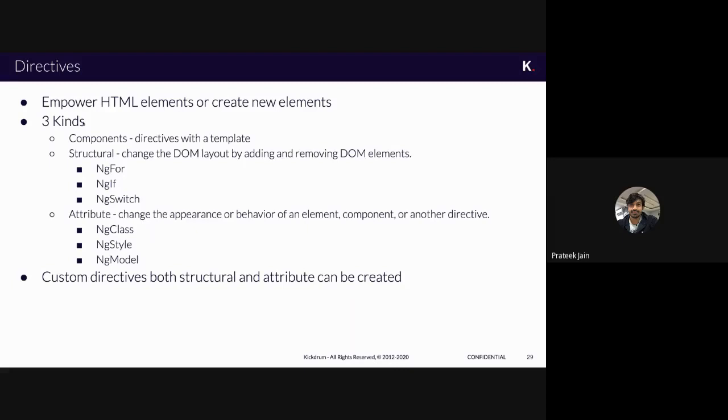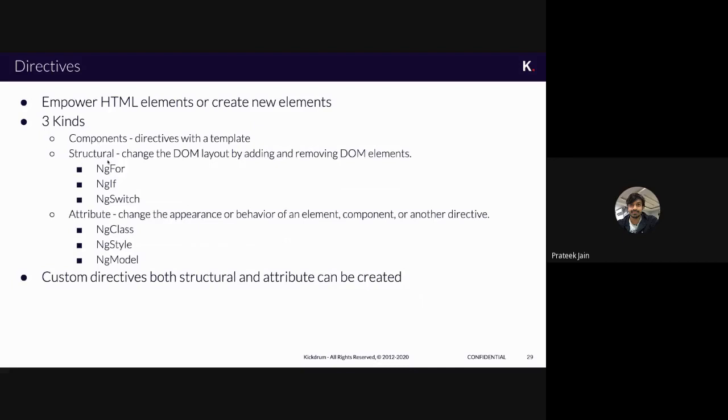Okay, there can be three kinds of directive: component directive, structural directive, and attribute directive. Now when you see component directive, you might get confused that component is another building block also, and here I am again saying it is a directive also. Now the thing is, component is actually a child of directive. A component is a directive which has already associated HTML, meaning it is already bound with one HTML. So a directive is nothing but an entity which works with the HTML part, and a component has one associated HTML with it.